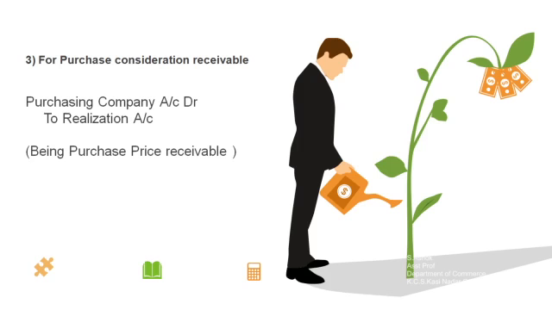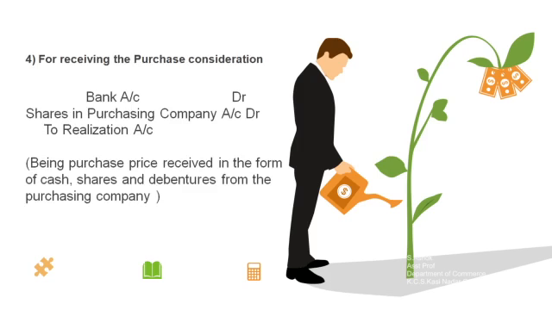The fourth journal entry is recorded for the modes of purchase consideration received by the selling company. Suppose the purchasing company paid in the form of cash, shares and debentures, then the journal entry will be bank account debit, shares in purchasing company account debit, then to realization account. Narration being purchase price received in the form of cash, shares and debentures from the purchasing company. So this journal entry is for receiving the purchase consideration from the purchasing company.